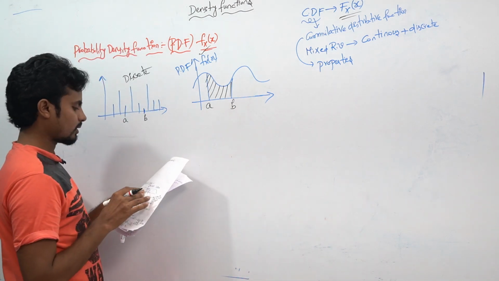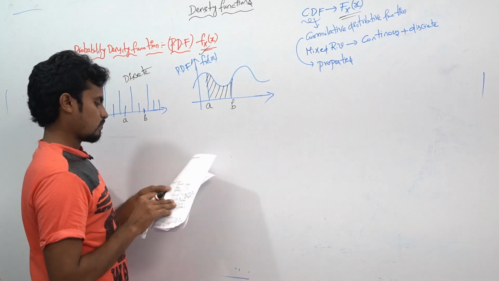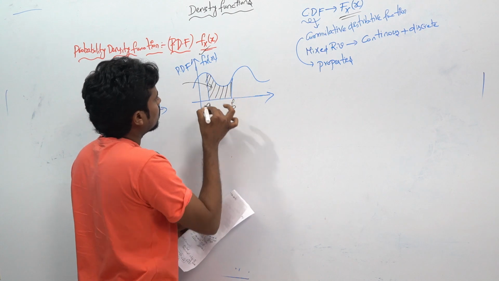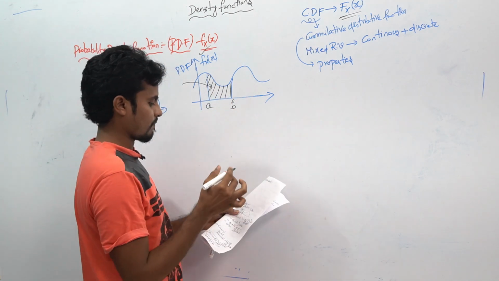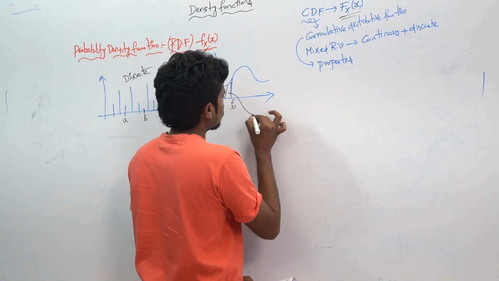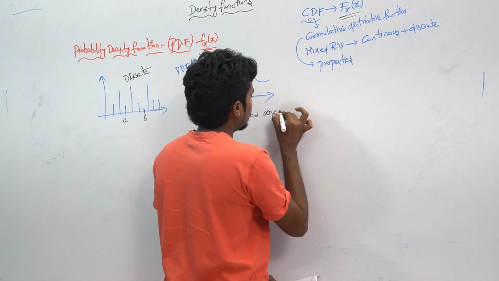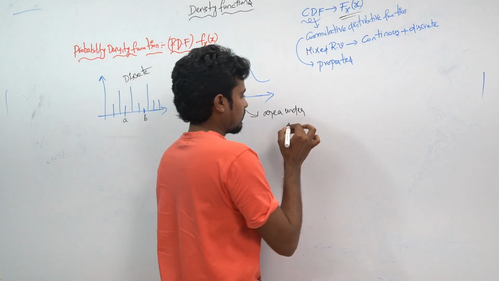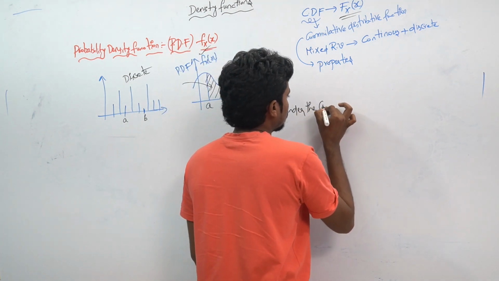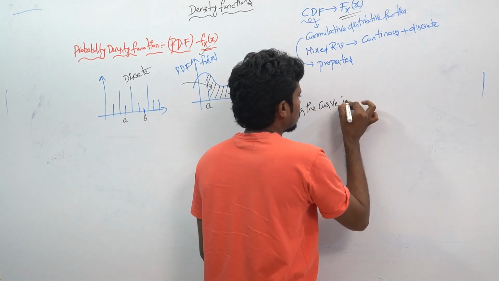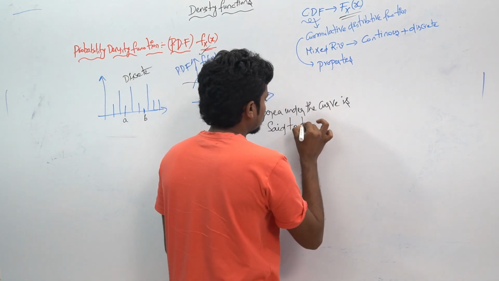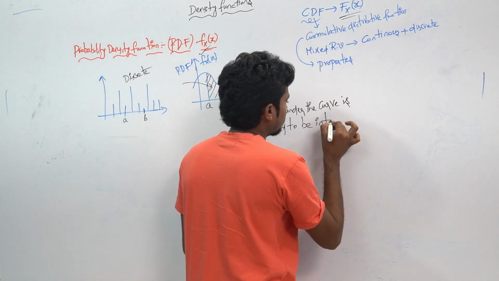And here you can observe, area under the curve is said to be integral.